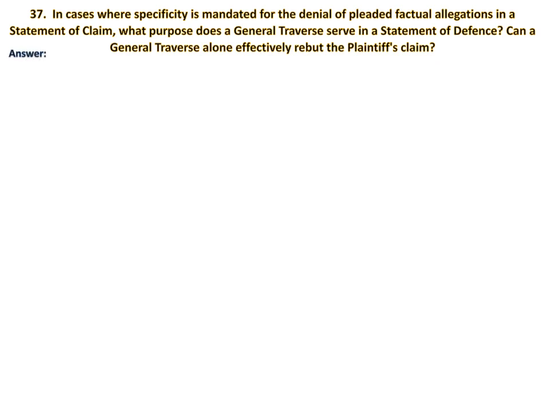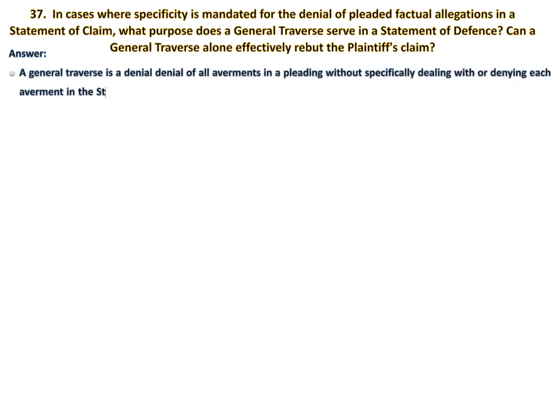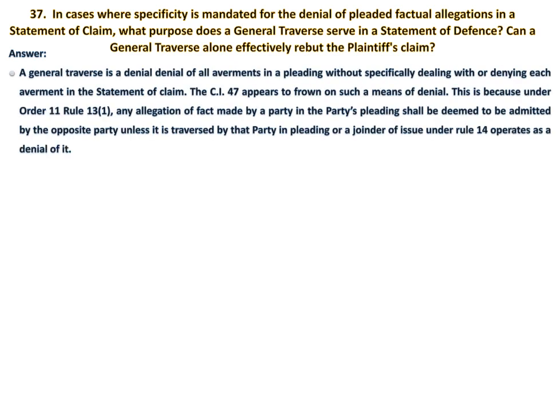The answer is as follows. A general traverse is a denial of all averments in the pleading, without specially dealing with or denying each averment in the statement of claim. The CI 47 appears to frown on such a means of denial.